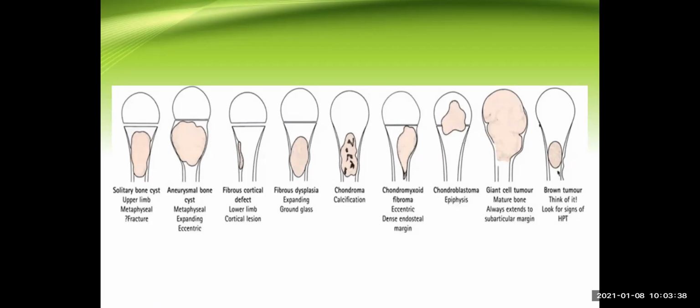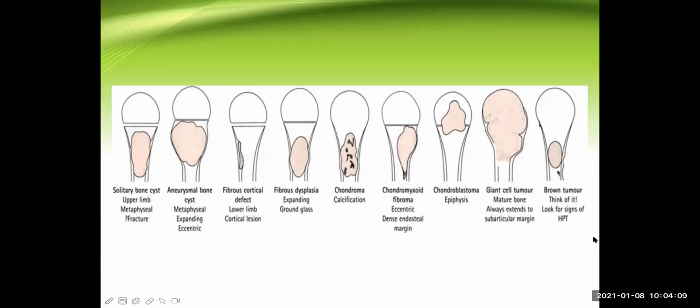Now one small question: this brown tumor is not exactly a tumor. It is associated with one condition. Can you tell me what that condition is? Actually, it is written here. What is this? Anybody? Probably you have studied this before somewhere else. What is this? HPT means what? Hyperparathyroidism.